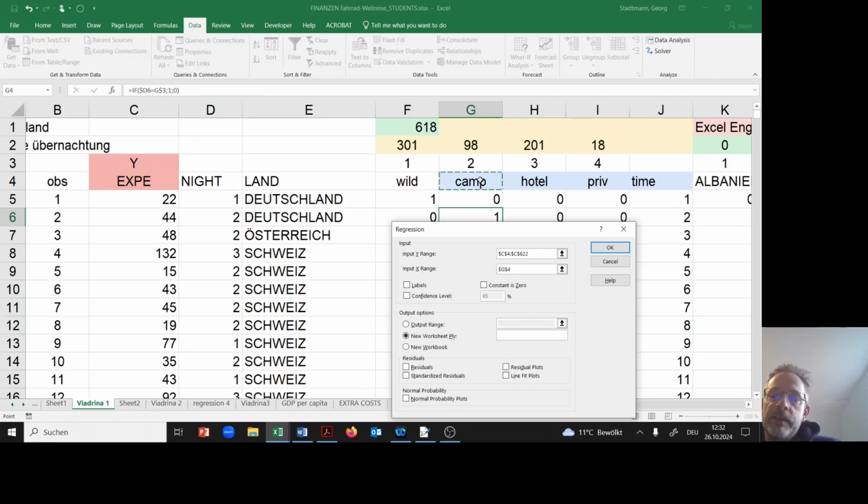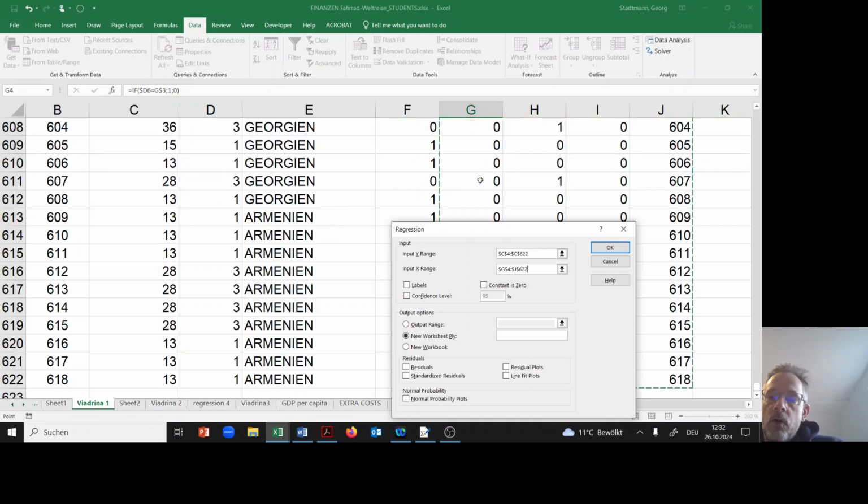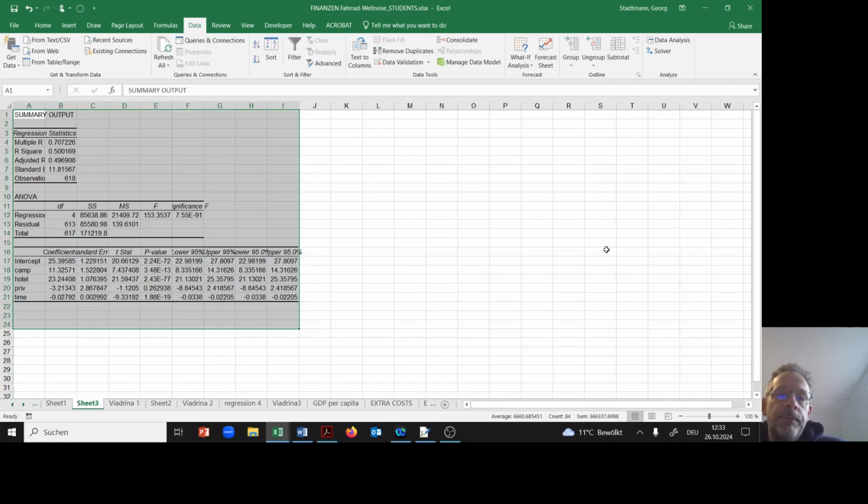Also here, I'm starting in row number 4 and going all the way down. The input X range is the area from G4 to J622. I'm making a check at Labels because we included the labels in row number 4. So it's important to make a check at Labels. Then I press the OK button.